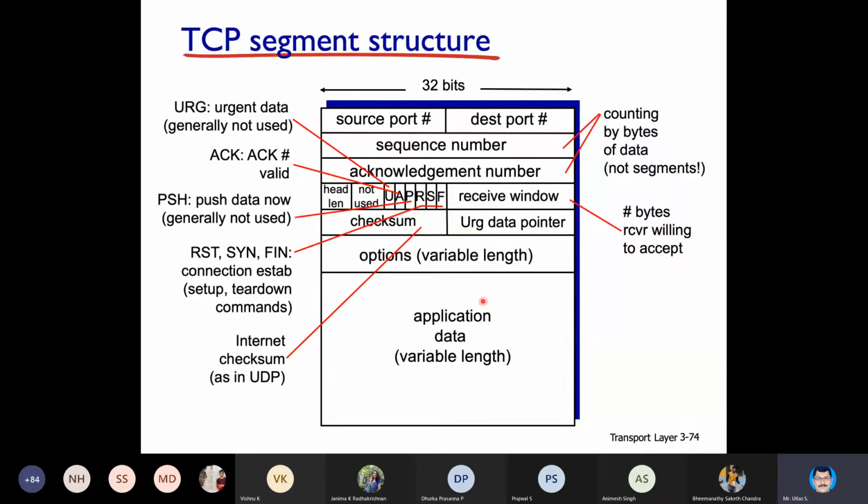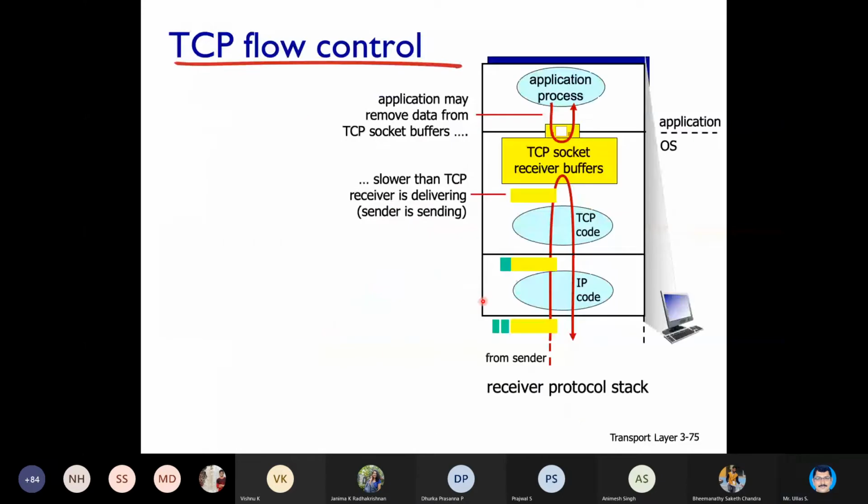Okay, shall I proceed, guys? Now, another important concept of TCP is TCP flow control. And remember, this is not there with UDP. Only TCP has this feature. This particular header field is not there in the UDP header format, which you have already studied.